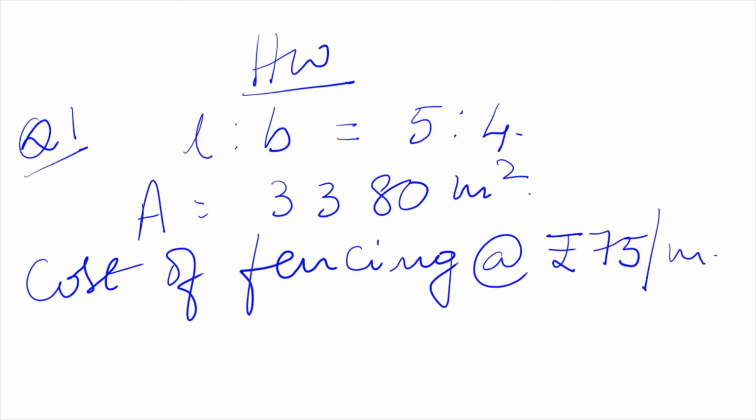We did a similar sum. You remember? We have to take the common factor x. So length will be 5x, breadth will be 4x. So area will be 20x squared. So find x, then find the actual length, actual breadth, find the perimeter and multiply it with the cost. Okay. Then the next question, homework.